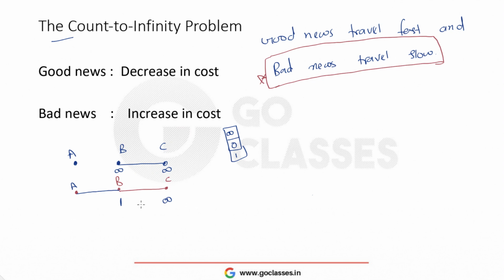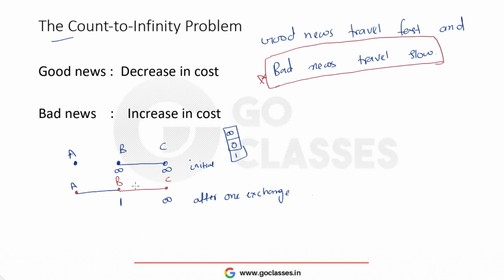So currently this is the scenario: after one exchange, B's distance to A is 1, and C's distance to A is still infinity. This is the initial state, and then after one exchange, this is the case. Now what will happen?